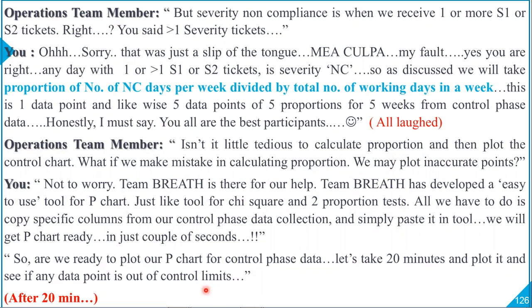So in the next 20 minutes, you and the team collected the control phase data, picked specific columns from it and pasted them in the control chart tool, and there you got a P chart. You checked whether any data points are outside the control limits, and based on that you came up with the inference. So what is that inference? Let's go ahead and check it through the next few slides. So after 20 minutes,